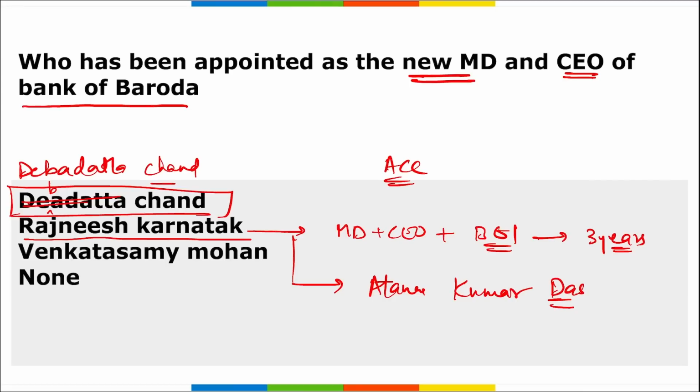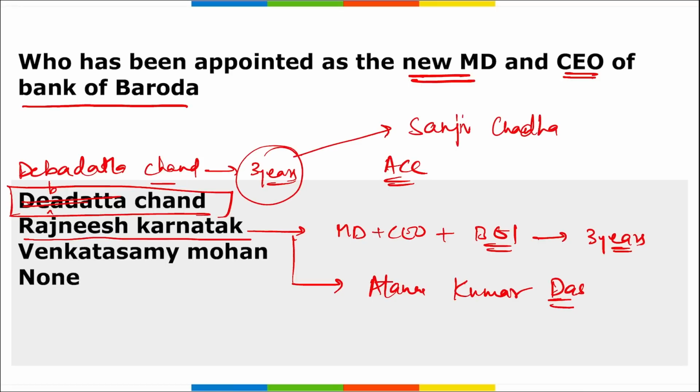If we talk about Bank of Baroda, Debadatta Chand has been appointed as the MD and CEO, and he has also been appointed for a period of 3 years. He will be succeeding whom? He will be succeeding Sanjeev Chadha. Right? He will be succeeding Sanjeev Chadha.